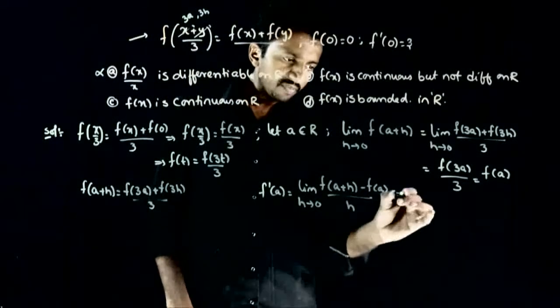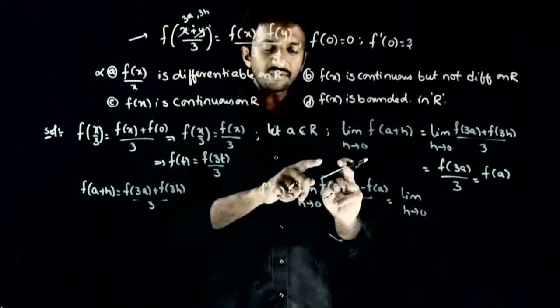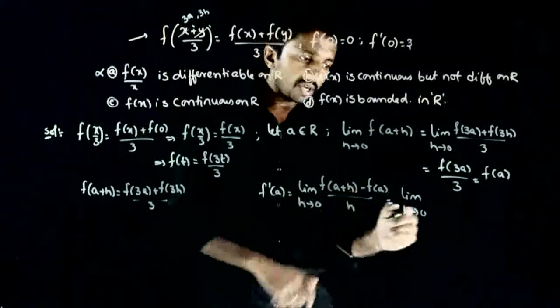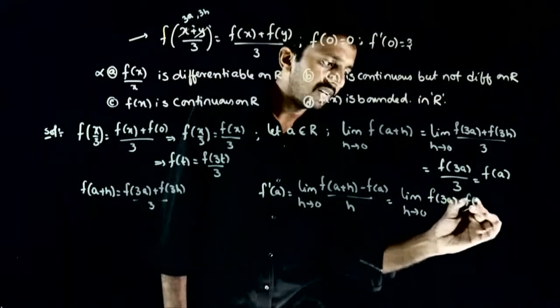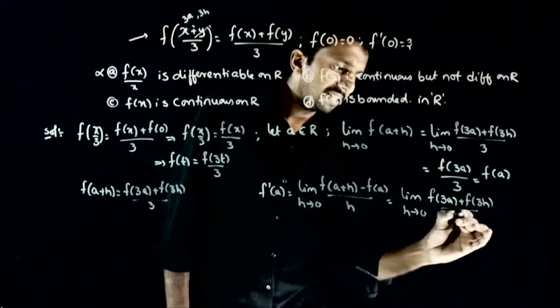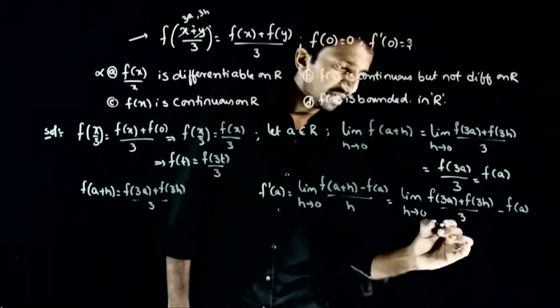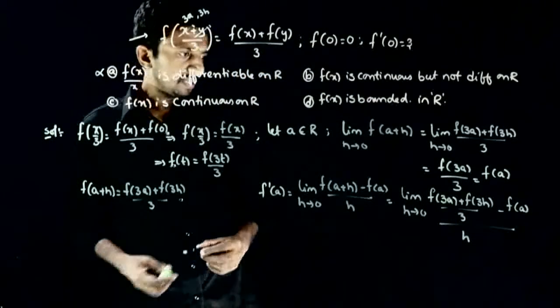That is equal to limit h tends to 0. So what is f of a plus h? यहाँ f of a plus h में जो substitute किया, same substitute करता हूँ. So f of 3a plus f of 3h by 3 minus f of a, divided by h. ठीक है.